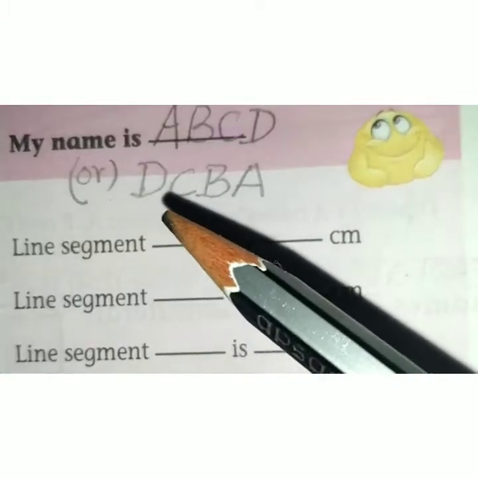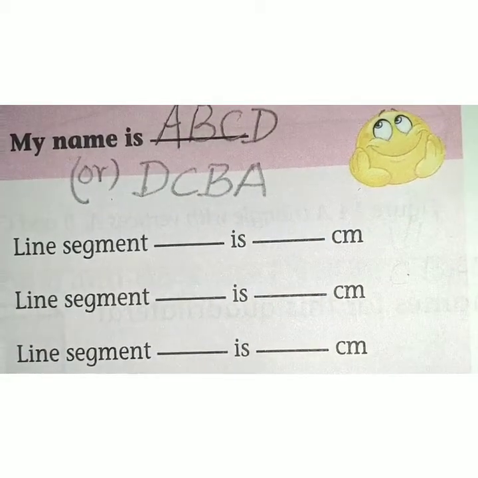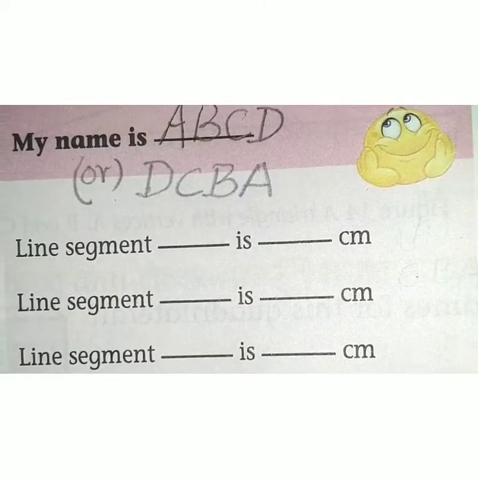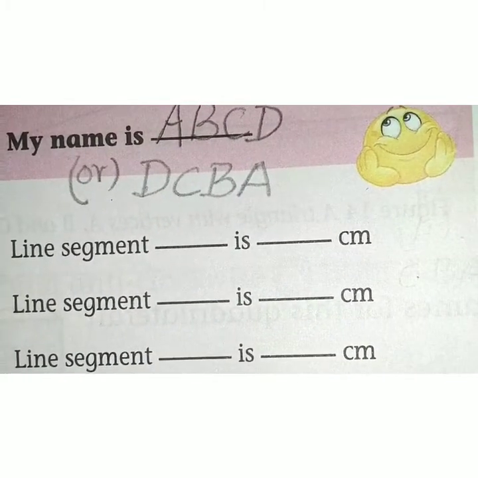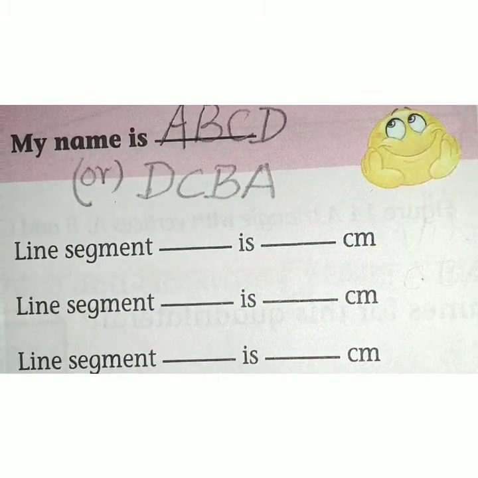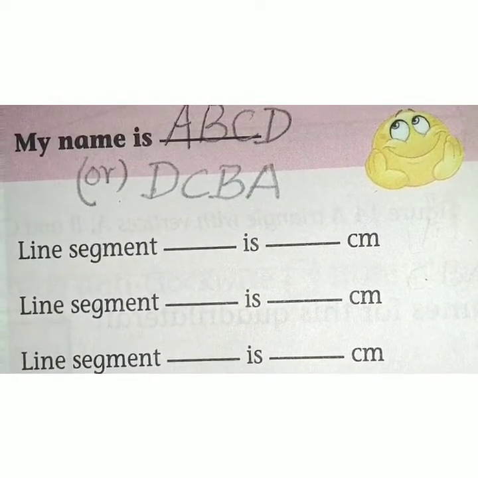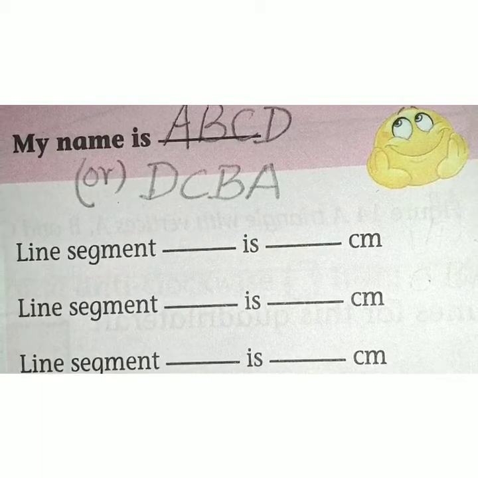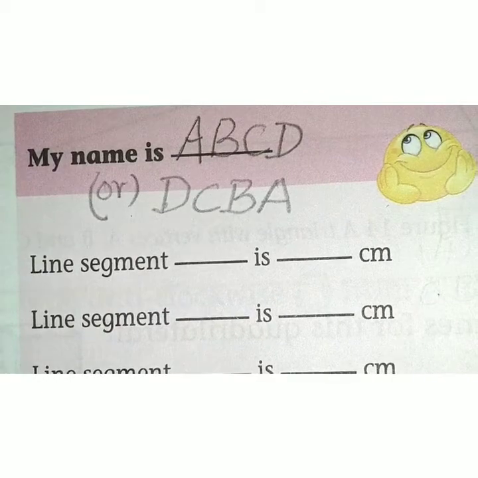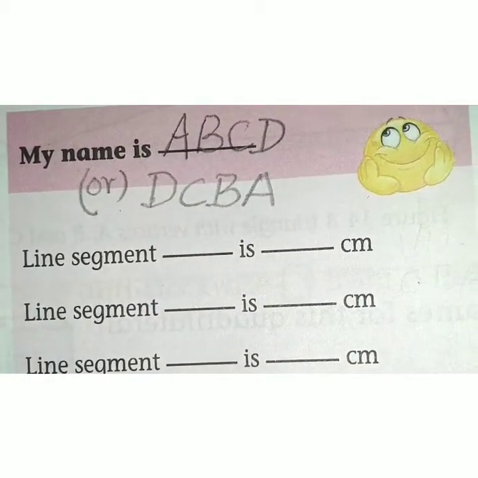Another name I have written down starts from the vertex D. D, C, B, A is another name of the rectangle. There are many possibilities for writing the name of the rectangle shape. You can start with the C vertex or D vertex or B vertex. It's your choice. You can give many names for the shape by starting with different vertex points.